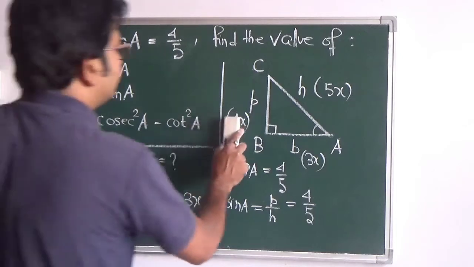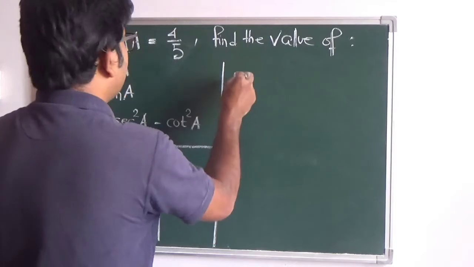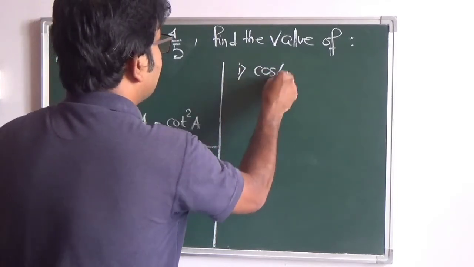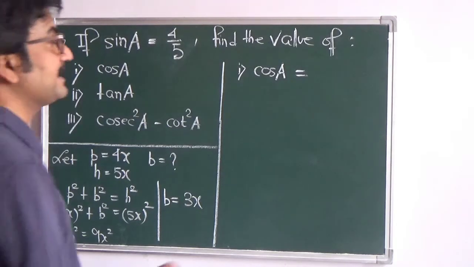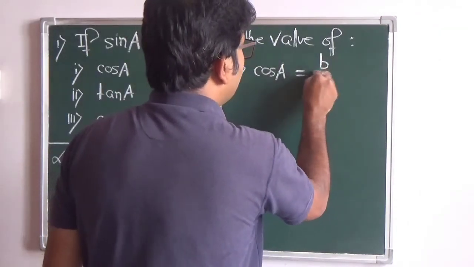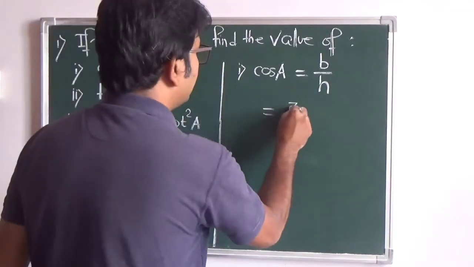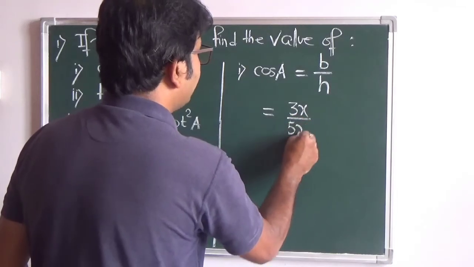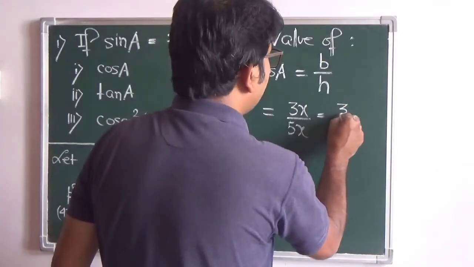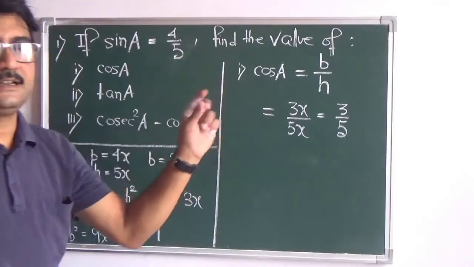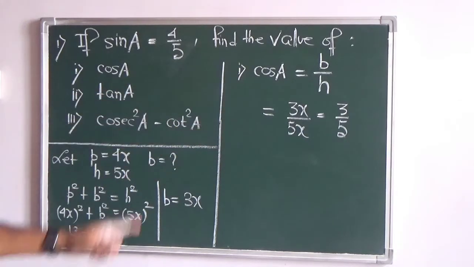Okay. So the first one is cos A. What is cos A? In terms of the sides, ratios of the sides, that is base by hypotenuse. You just try to remember base by hypotenuse. Now what is the base? 3x. What is the hypotenuse? The longest side, 5x. So ultimately x and x will be cancelled. So we will be left with 3 by 5. So don't directly write 3 by 5. You have to come along with this process and then finally write the ratio.